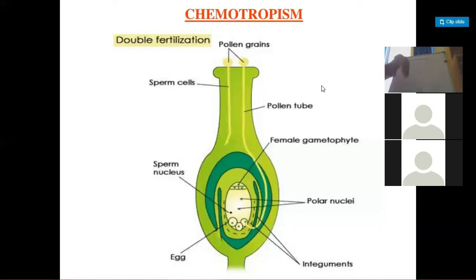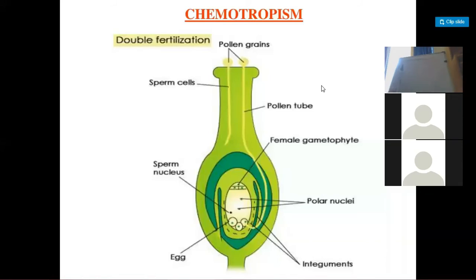So in order to make them stand, we have to provide them support. The support can be a rope or a stick, where the plant will attach itself to that stick.